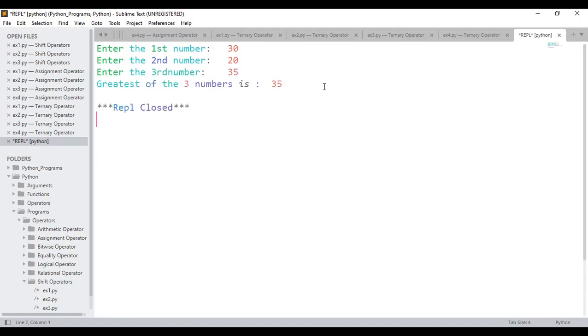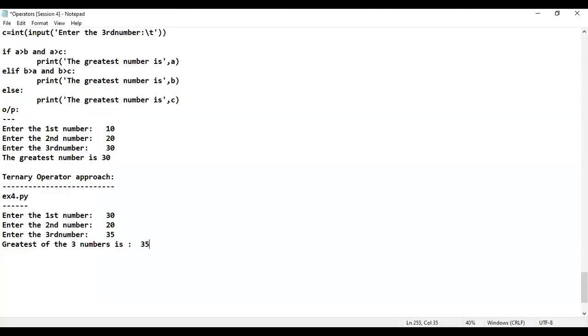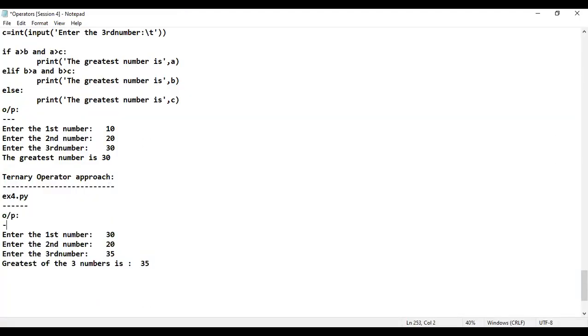See which is the greatest of all the numbers. 35 is the greatest of all the numbers. Is that clear? Like this, you just give different sorts of input. 100% it will work. Whatever logic I have taught will work 100%. I'll just consider this to be the output. And now the wrong approach. Many of them will write the wrong approach.